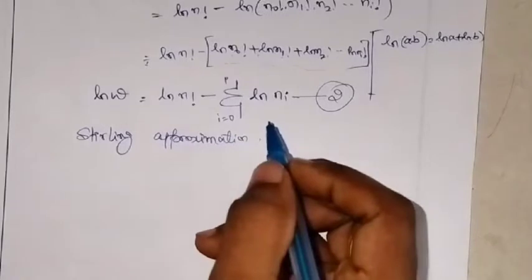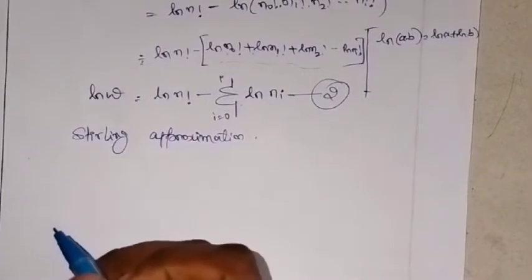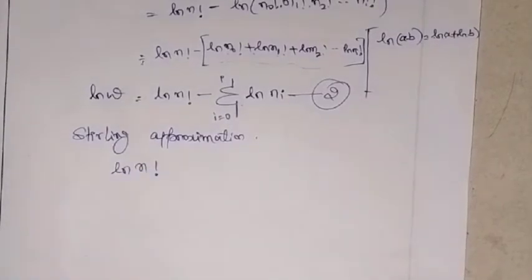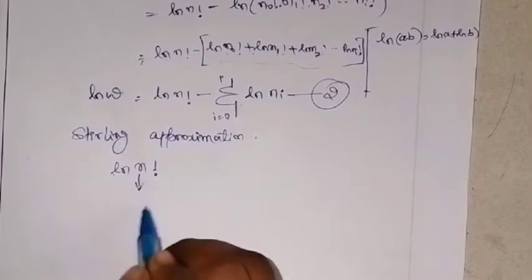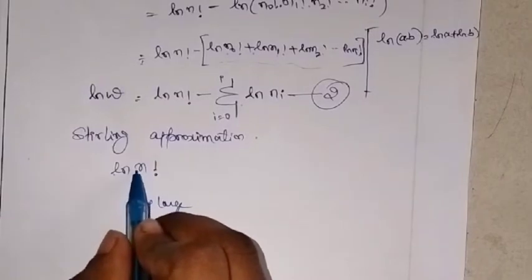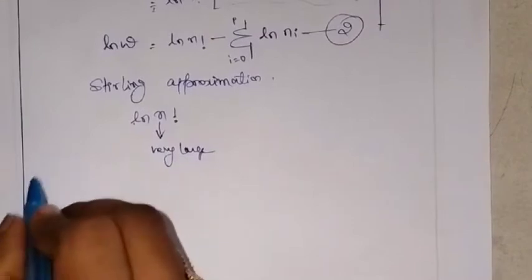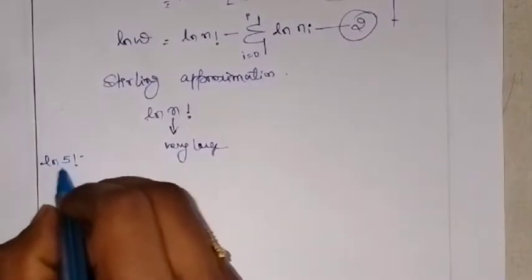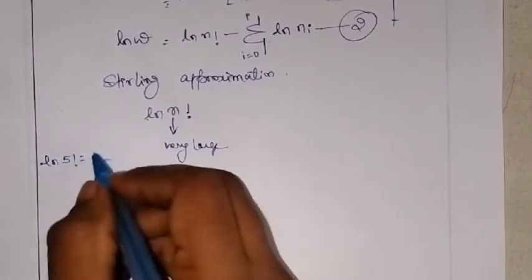The Stirling approximation is used only when you want to find the ln n factorial of a very large number, where n is a very large number, it is not 5 or 10, something like that. Means if you have a scientific calculator and you find ln 5 factorial, you will be able to see the answer in the scientific calculator.